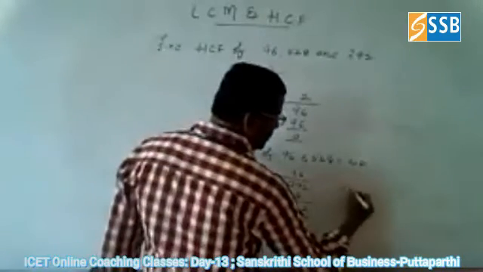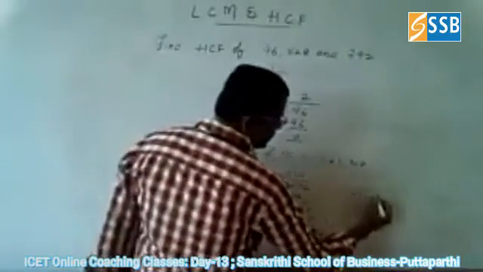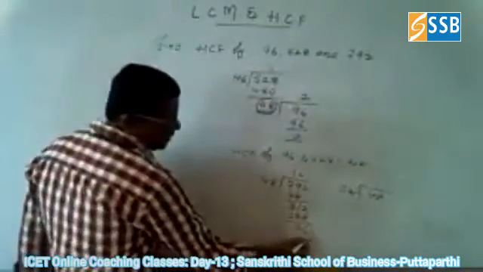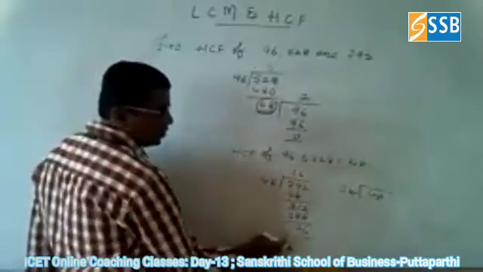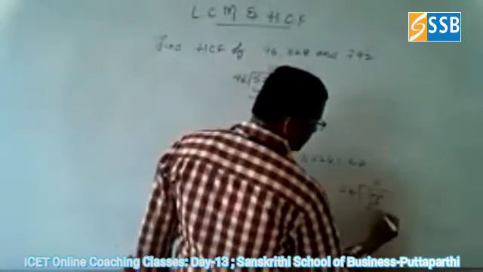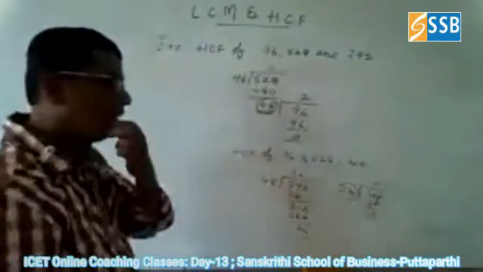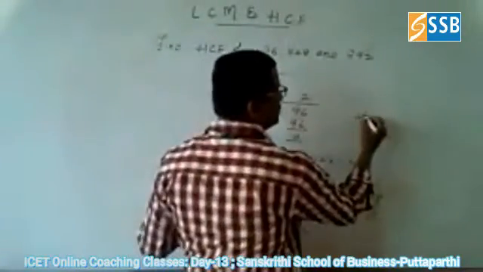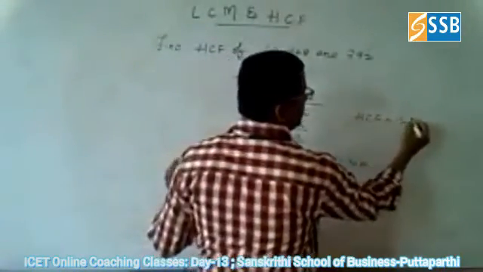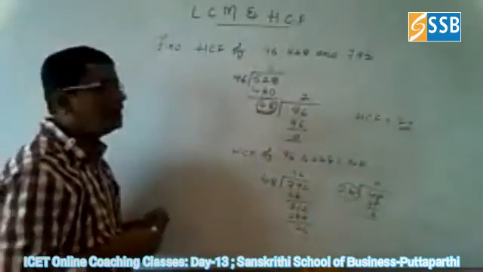Again, this 24 can be divided into 48, means 48 is again divided by the given remainder. What is the remainder here? 24. Again you divide it. So 24 twos are 48. So here 24. So that's why the HCF of all three is equal to 24. 24 is the answer. Like that you want to do the answer.